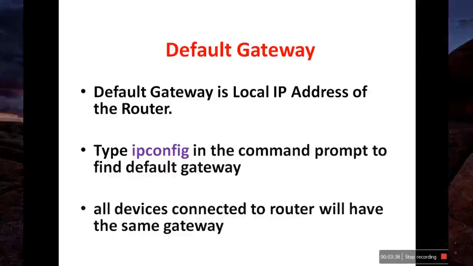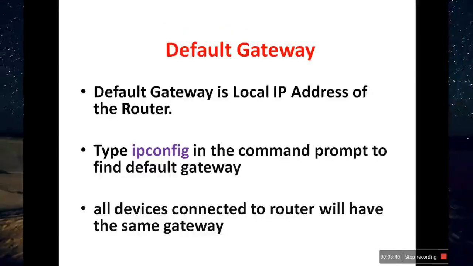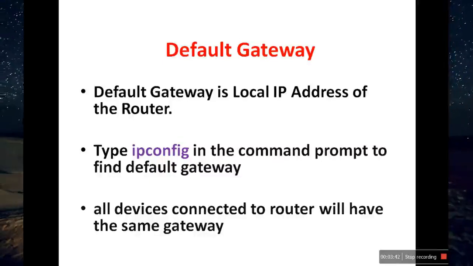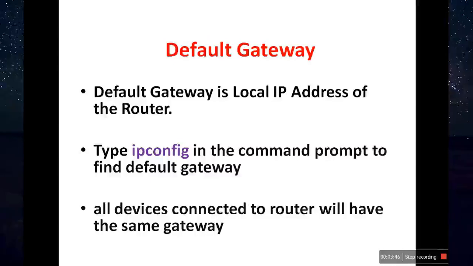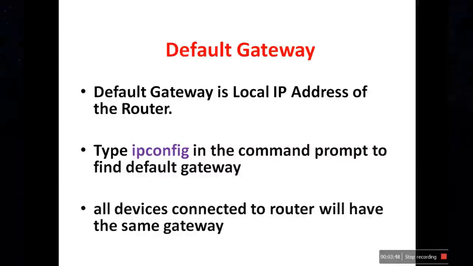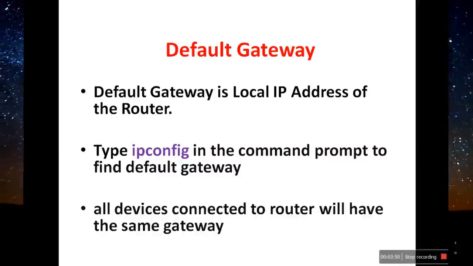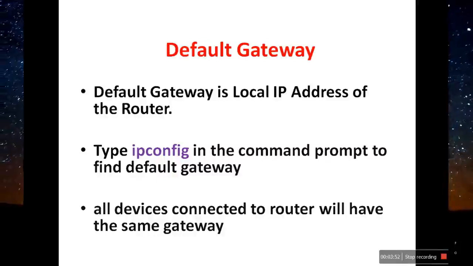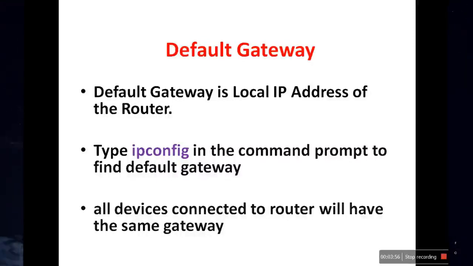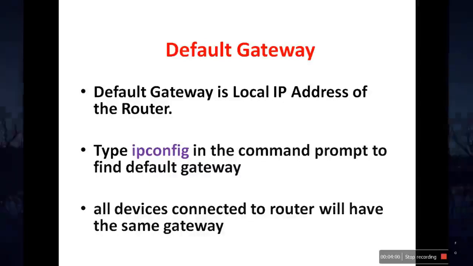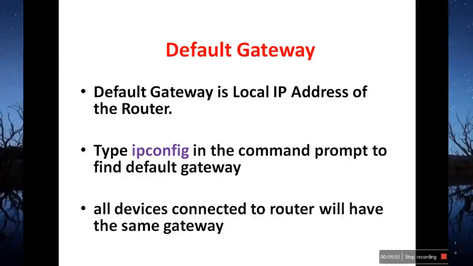Next, what is the meaning of default gateway? Default gateway is actually the local IP address of the router, and it will remain constant. It will never change. Default gateway will remain constant for all the devices connected to the router. So to know your default gateway, you have to type ipconfig in the command prompt to find the default gateway. And all devices connected to the router will have the same gateway.